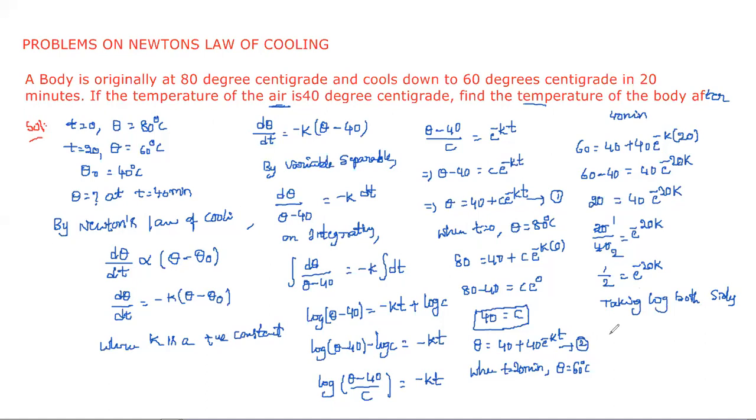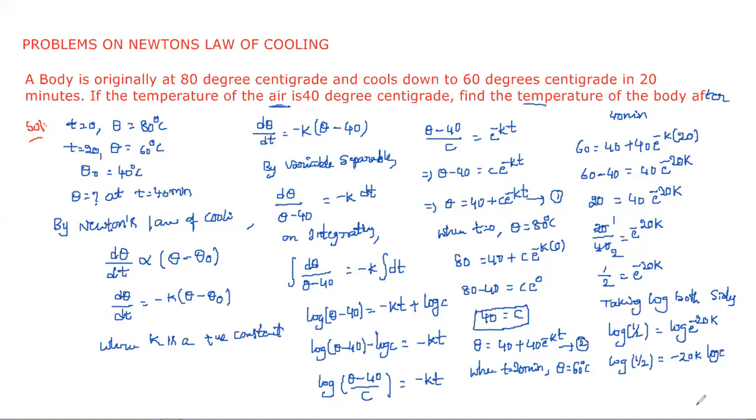Then we get log 1 by 2 is equal to log e power minus 20k. This is log a power m, so we can write minus 20k log e.